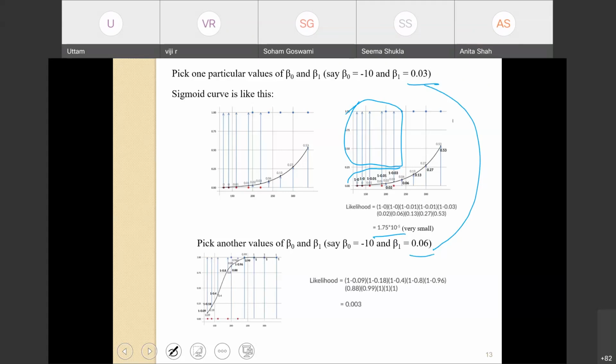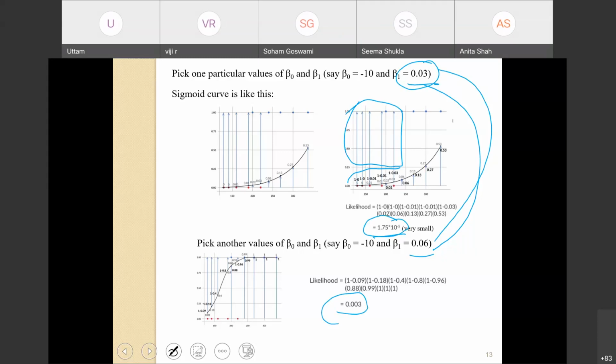The likelihood value for this turns out to be the product of all the probabilities, which is 0.003. See the difference. In the first case it was 1.75 into 10 to the power minus 5. In the second case, it's 0.003. What is the change here? The change here is only in the value of beta 1, from 0.03 to 0.06. We got the likelihood value.